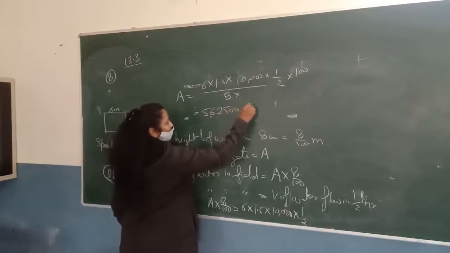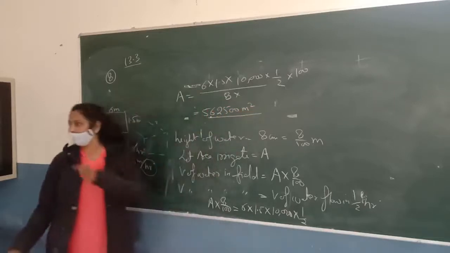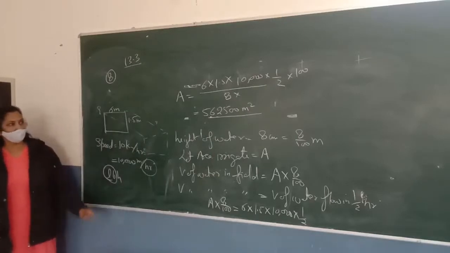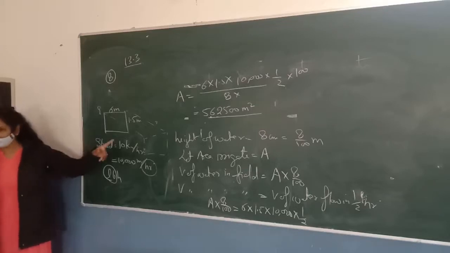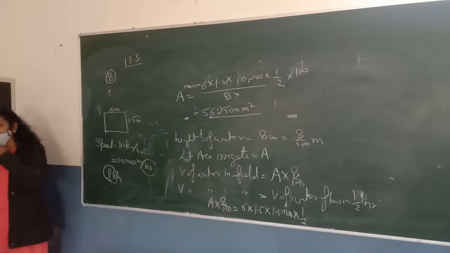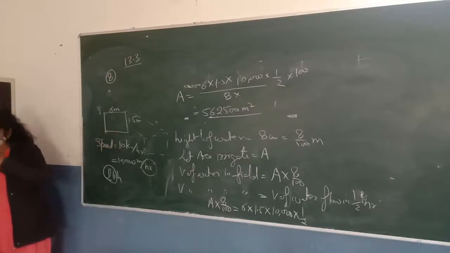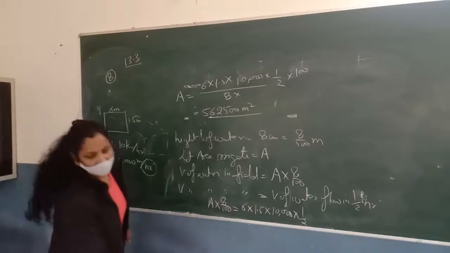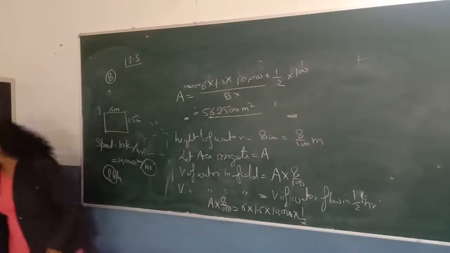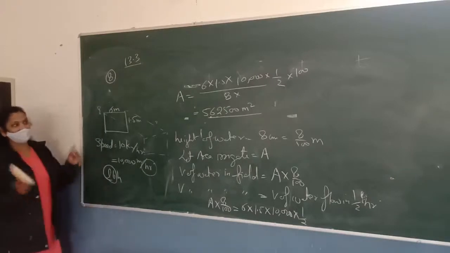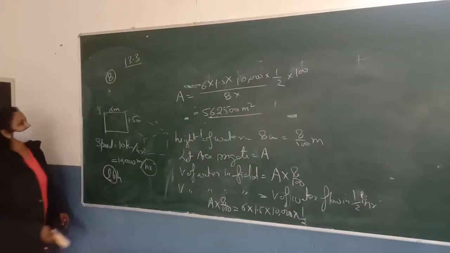562,500 meters square. Unit is really so important, so you have to write the unit here. You can also convert it into hectare by dividing it by 10,000 meters square. If you divide this value by 10,000, it will be converted into the hectare. Okay. Now the next question. Now this question I am going to ask you. The same concept question.